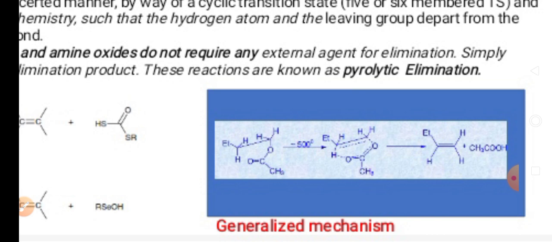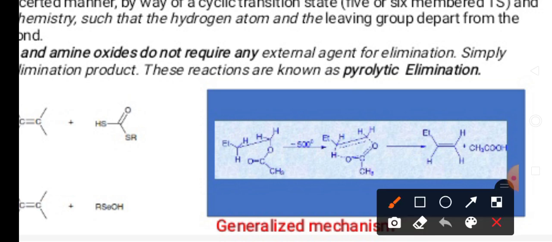Firstly, you can see that the C-H bond becomes weak, and the C-O bond also becomes weaker. At that time, this oxygen becomes partially bonded with this hydrogen to form a cyclic structure like this.